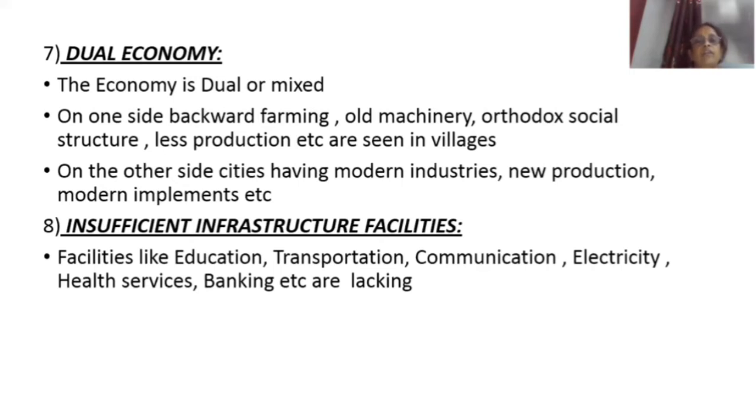Industries located in the villages make use of old methods of farming, old machinery, and an orthodox social structure. As a result, the production is very less. And at the same time, we can find industries based in cities. They make use of modern things, modern methods, modern implements, etc. As a result, the production is more.